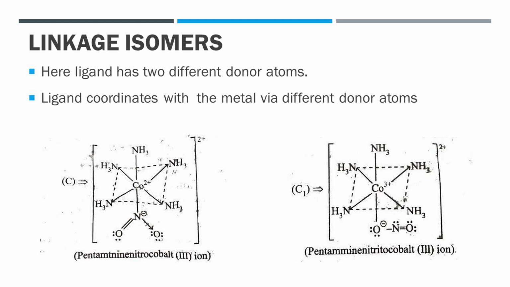For example, [Co(NH3)5(NO2)]2+ ions, and another one is [Co(NH3)5(ONO)]2+ ions. In both these cases, look at the figure. The nitro complex has a Co–N linkage in the first case, while in the second case the nitrito complex links through a Co–O bond. As the linkage here takes place by different atoms, they are called linkage isomers.